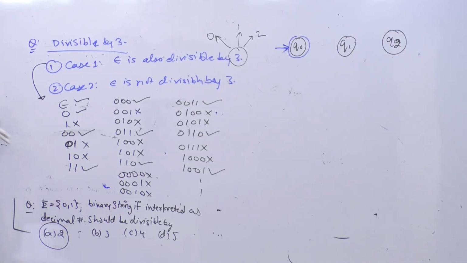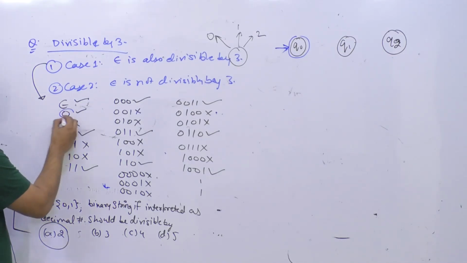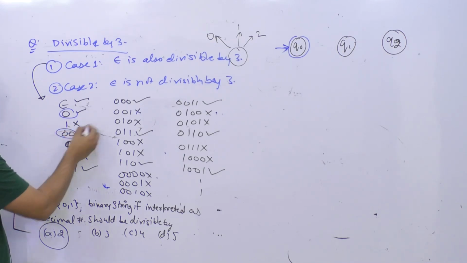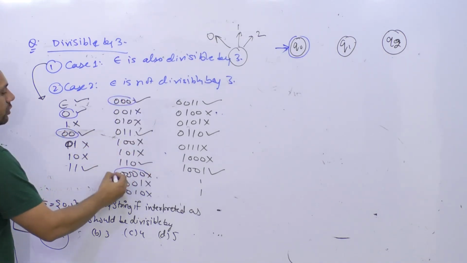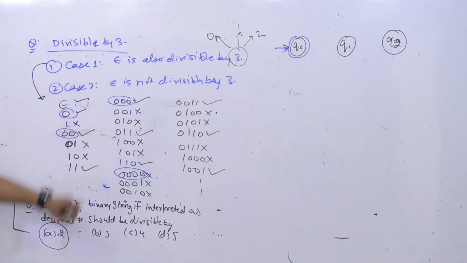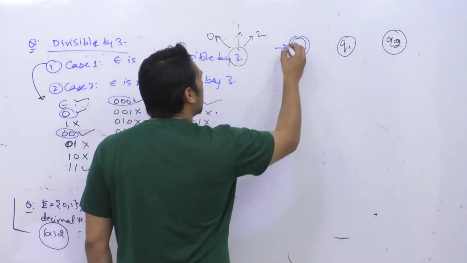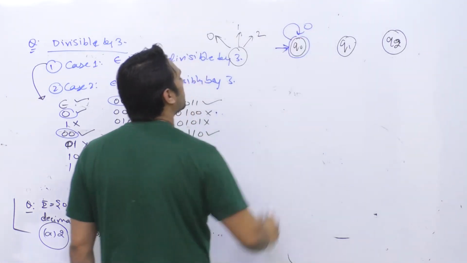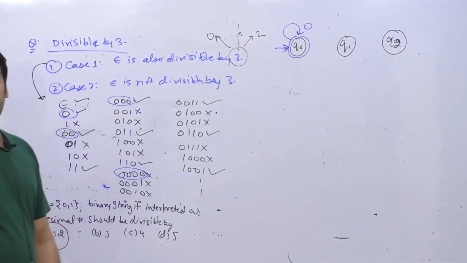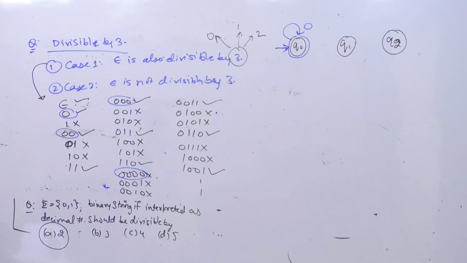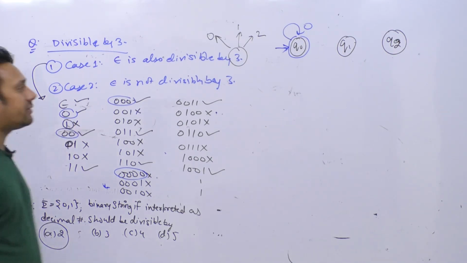अब second case, एक property यहाँ पर है, अगर कोई नंबर सिर्फ 0 है, या तो 0 है, 00 है, 000 है, 4 times 0 है. If a number is only 0, that is always divisible by 3. So that means I'm going to give a self loop here for 0. If you have 1 0, 2 0, 3 0, 4 0, it is always divisible by 3. Clear? If you get a number 1, here I'm going to produce a remainder 1.